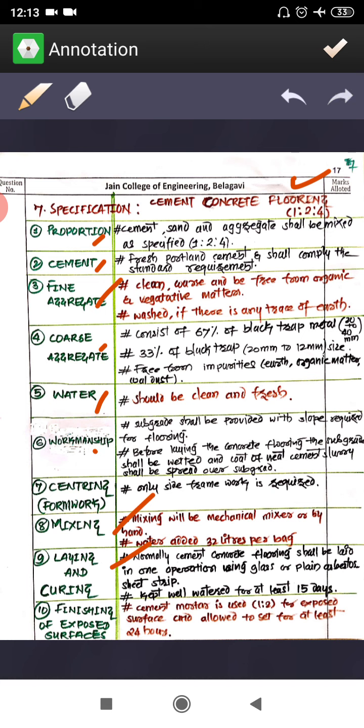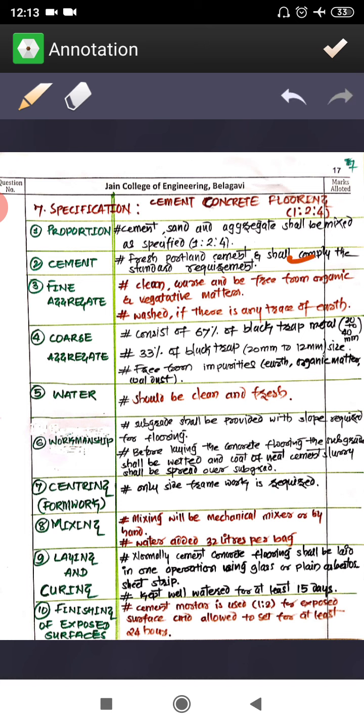So the sequence is the same, and the remaining content is also going to be the same. You can use cement, sand, aggregate in a ratio of 1 is to 2 is to 4. One part is cement, two parts sand, and four parts aggregate. Cement, as I said, should stand all the tests, field tests as well as laboratory tests, means it should comply with the standard requirements.